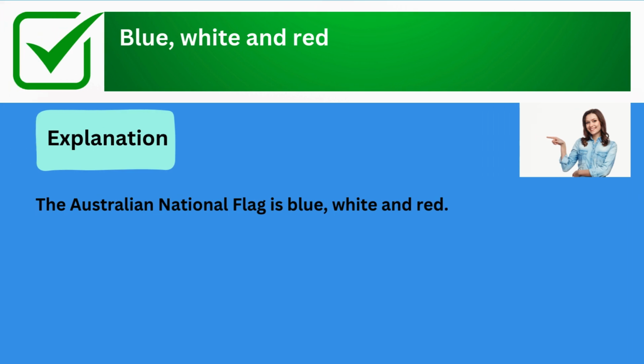The correct answer is blue, white, and red. Explanation: the Australian national flag is blue, white, and red.